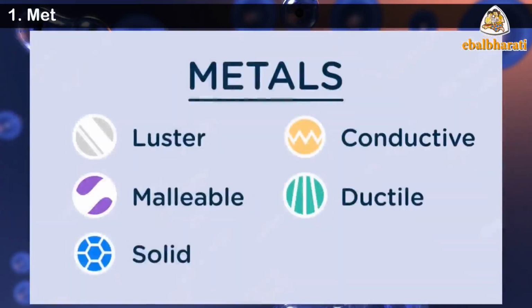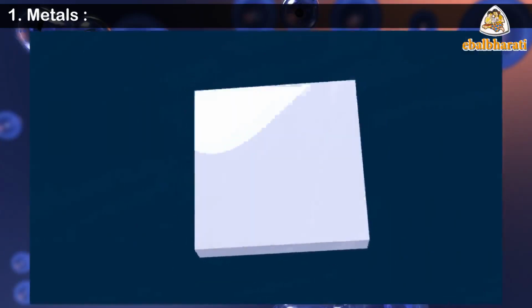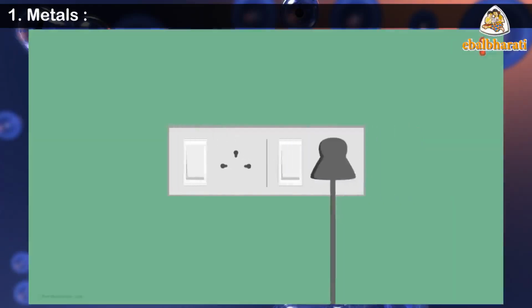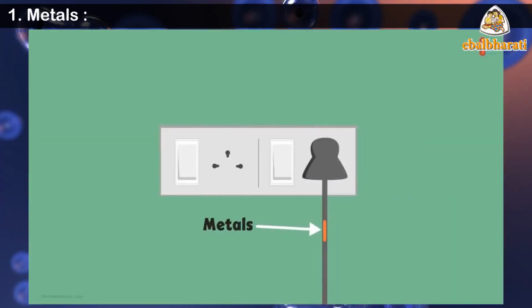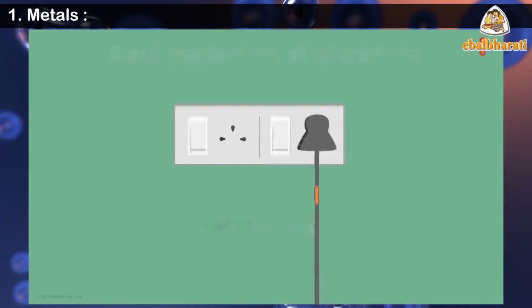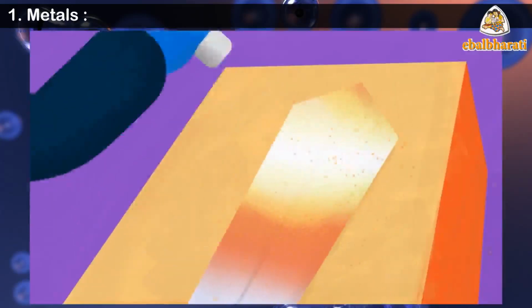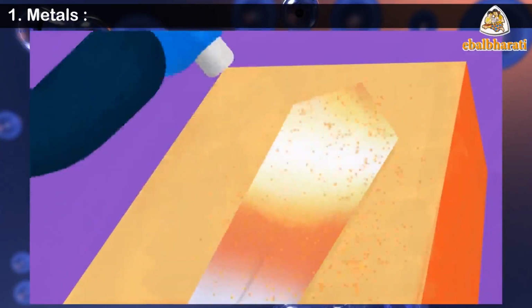1. Metals. 1. Have a luster, a shiny appearance. 2. Conduct heat and electricity. 3. Can be drawn into wire, are ductile. 4. Can be hammered into thin sheets, are malleable. Examples of metal: gold, silver, copper, iron. Mercury is a liquid metal at room temperature.